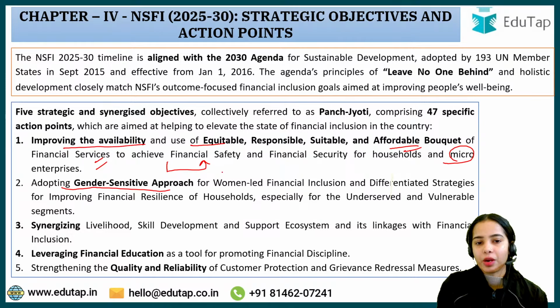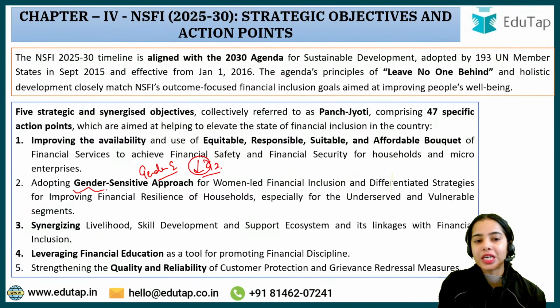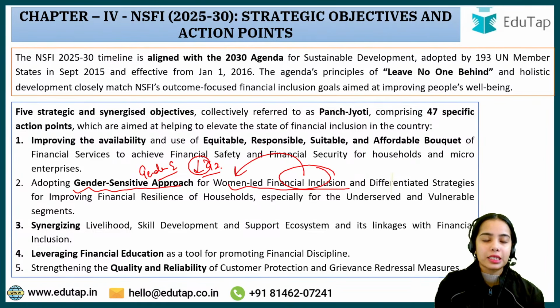Adopting a gender-sensitive approach for women-led financial inclusion. This is very important to improve gender equality and to decrease gender inequality, so that women are included in financial inclusion.